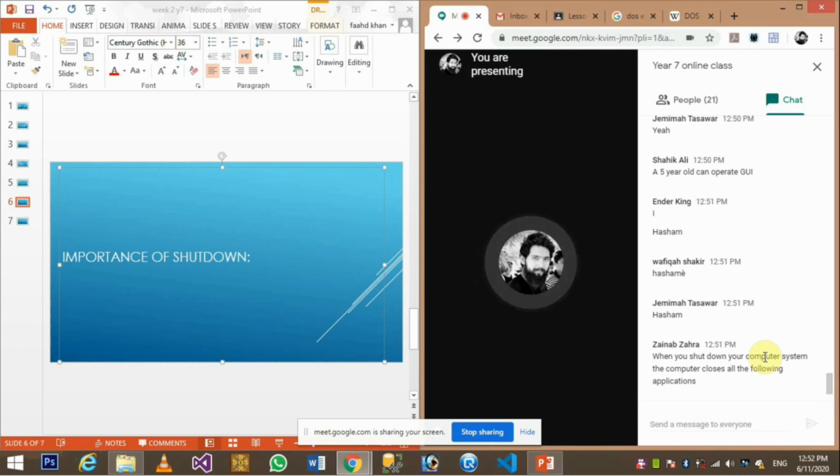If you don't shut down your computer properly, we have a lot more chances of losing data. That's why a proper shutdown is very important, because the data you see has come from the secondary memory to the primary memory, means the RAM.